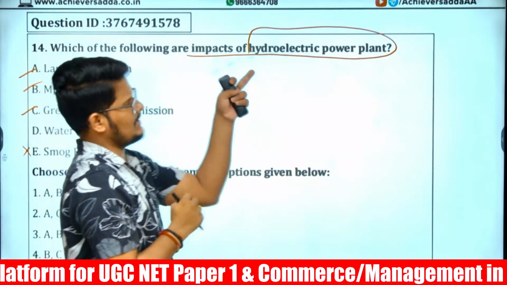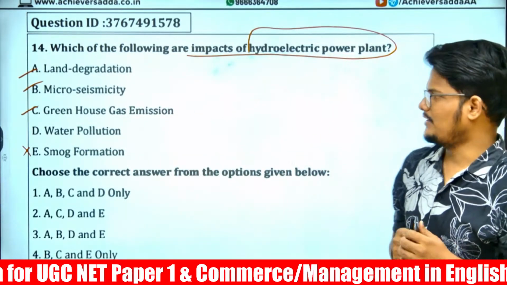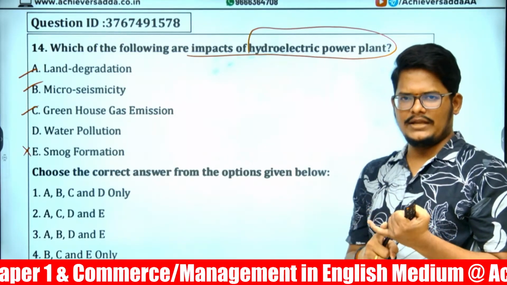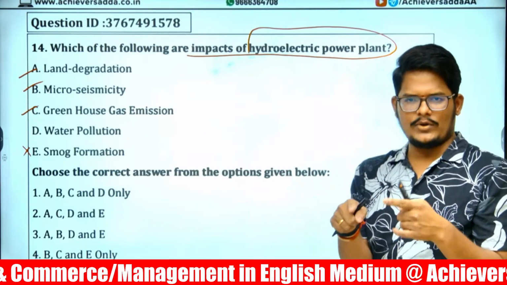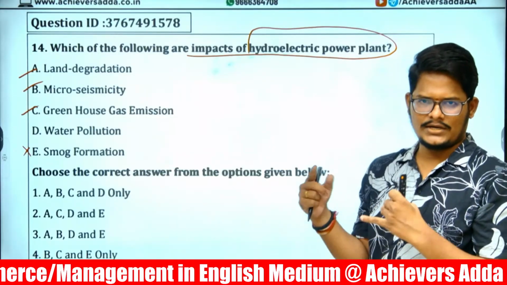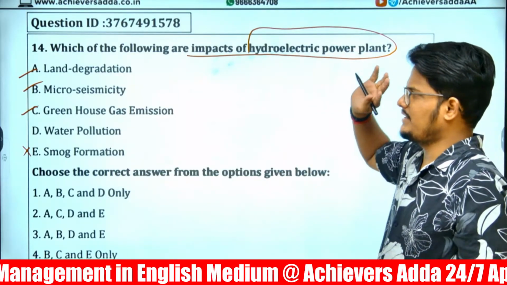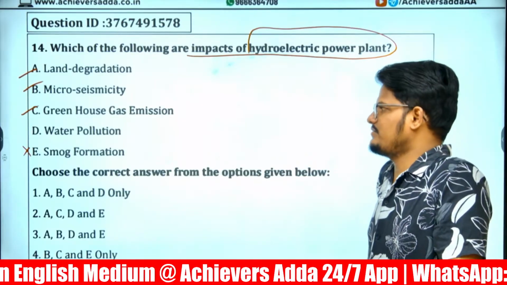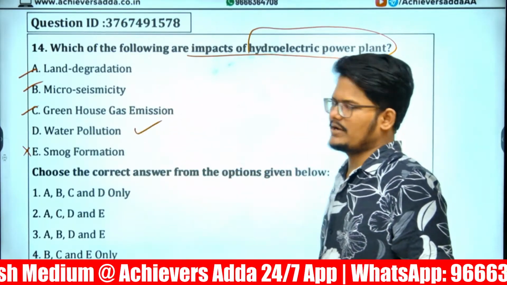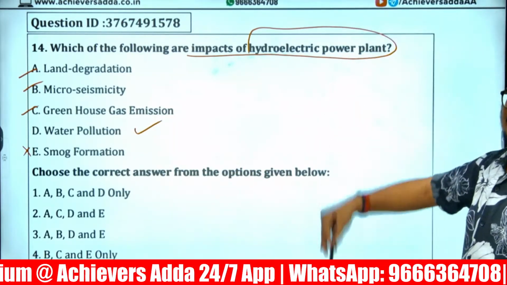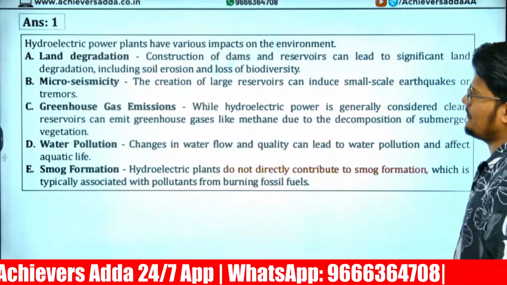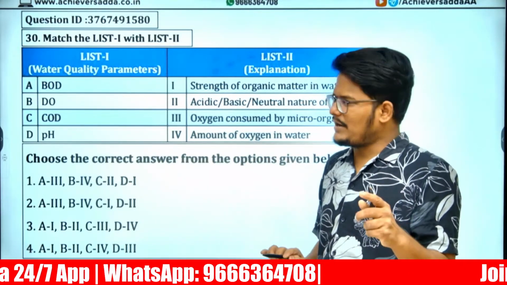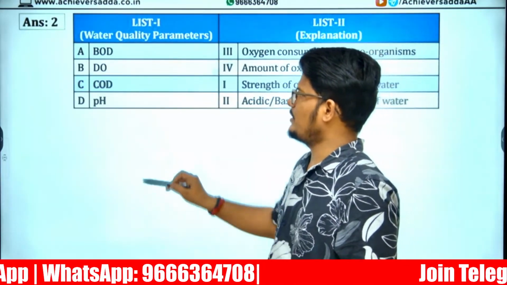Here, hydroelectric projects. When you construct a hydroelectric power project, wherever you are going to construct it, land will be degraded, there will be micro seismicity, greenhouse gas emissions will be more, and water pollution can also be caused by constructing this power plant. Right? That is 1. And a water quality parameter matching question I am also showing.